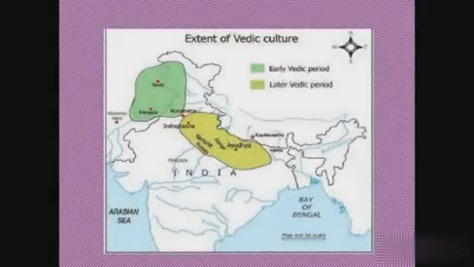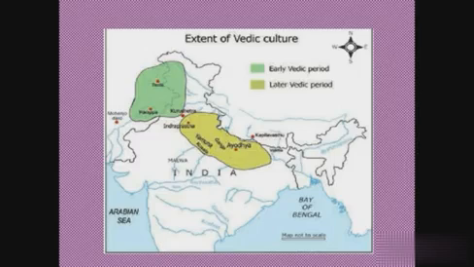Here the map shows the extent of Vedic culture in India. Dark green color shows the places of early Vedic period extension and the light green color shows the places of later Vedic period extension.